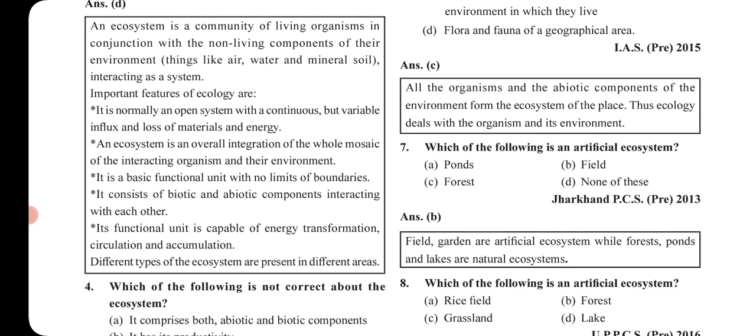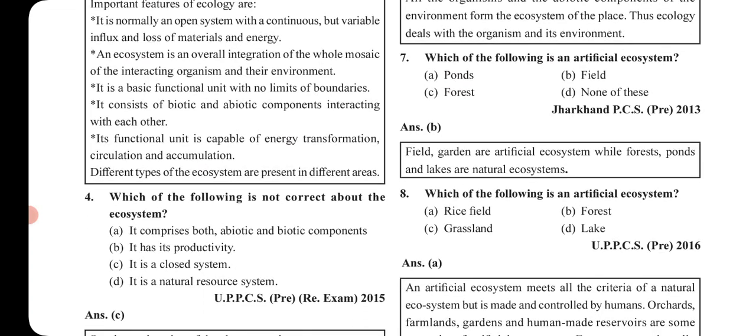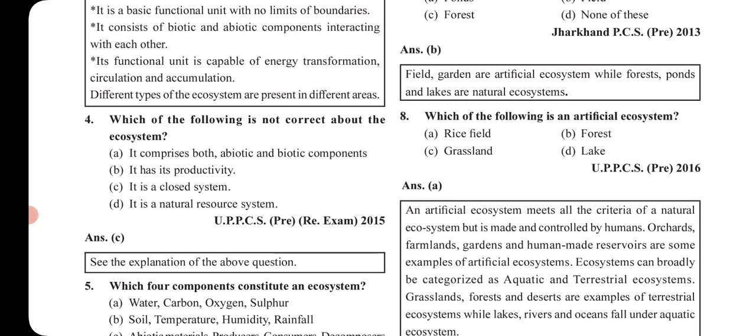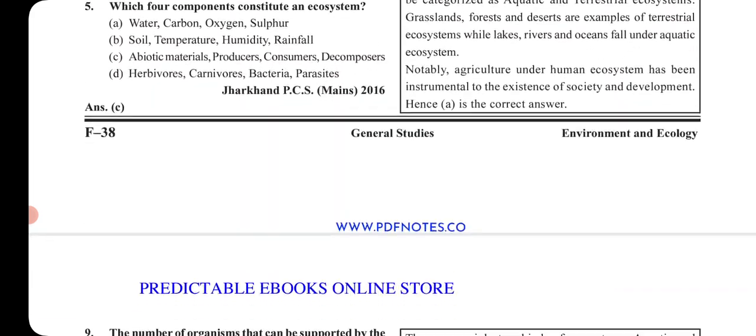Which of the following is an artificial ecosystem? Options: ponds, field, forest, none of these. So it's a question of Jharkhand PCS. The answer is field. Field क्या है? It is an artificial system. Ponds is natural, forest is natural. ठीक है. तो field is man-made. So it is an artificial. Which of the following is an artificial ecosystem? Again, the answer is rice field. ठीक है. Why rice field? Because forest is natural, grassland is natural, lake is also natural. ठीक है.